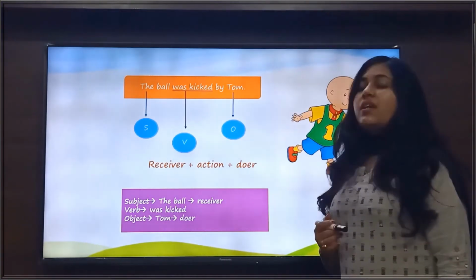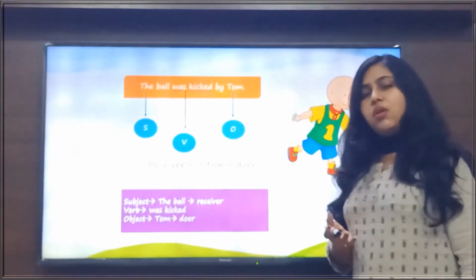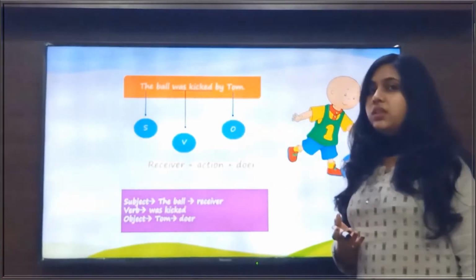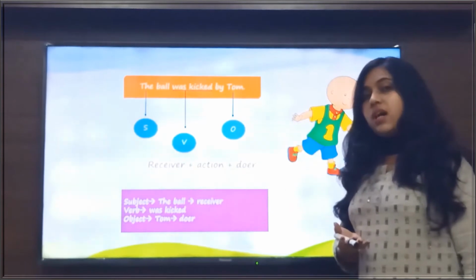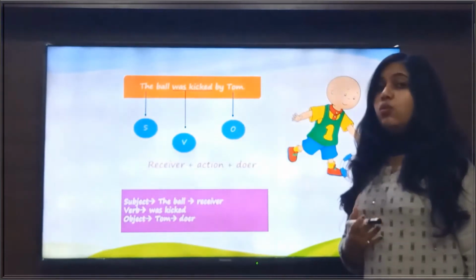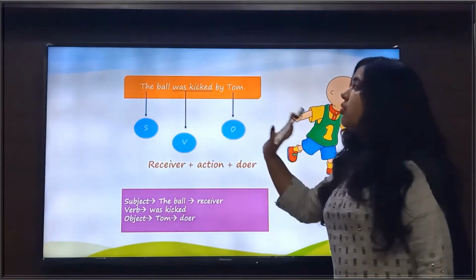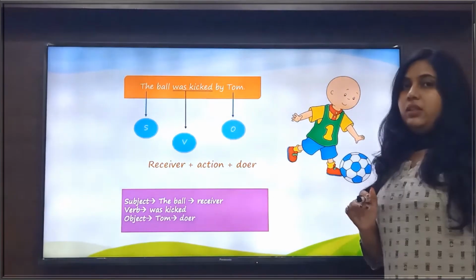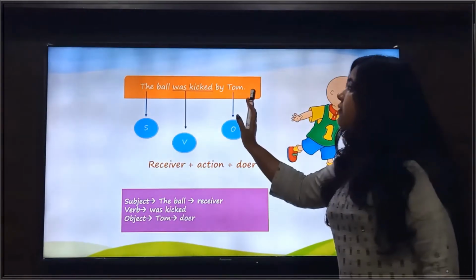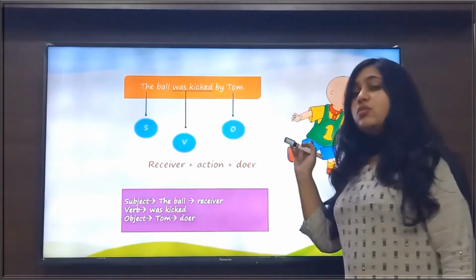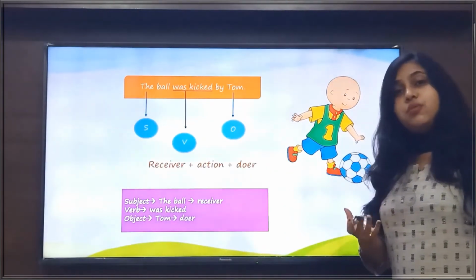And now if I ask the question, is the ball the performer of the action here? So what answer will I get? I get the answer, no. Ball is not the performer of the action here. It is the receiver of the action here. So this action is done by whom?